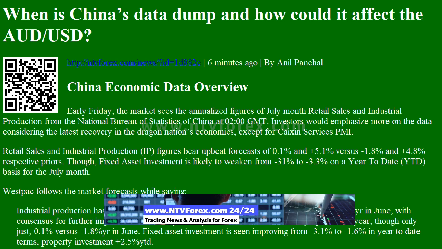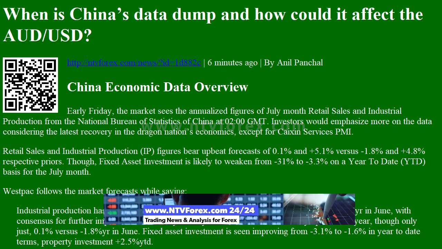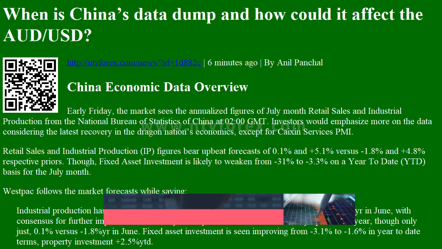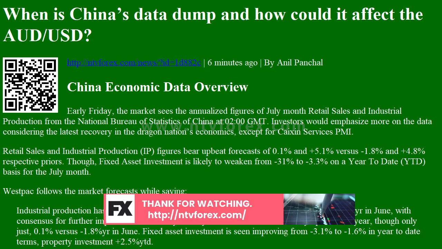China Economic Data Overview. Early Friday, the market sees the annualized figures of July month retail sales and industrial production from the National Bureau of Statistics of China at 0200 GMT. Investors would emphasize more on the data considering the latest recovery in the Dragon Nation's economics, except for Caixin services PMI.